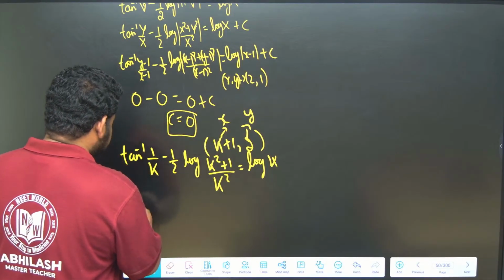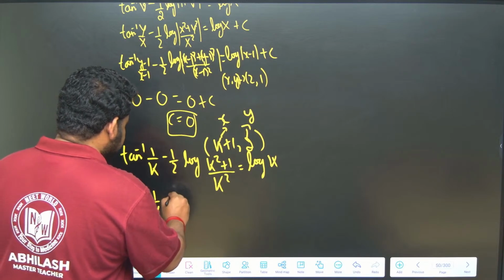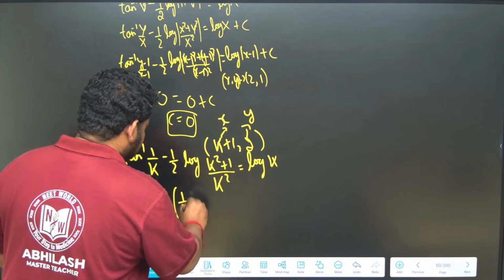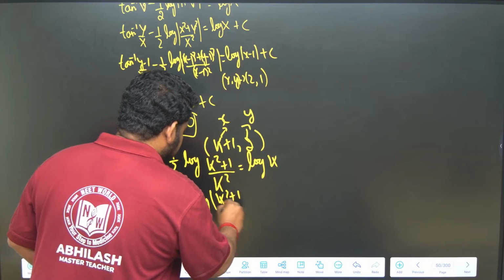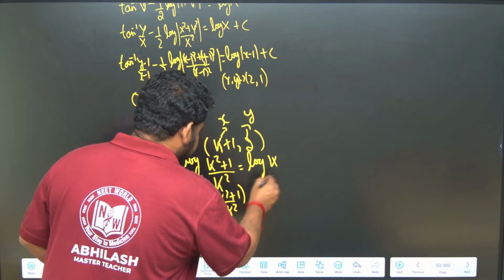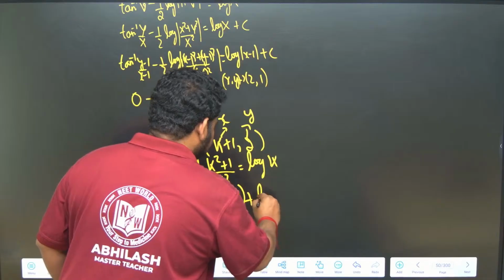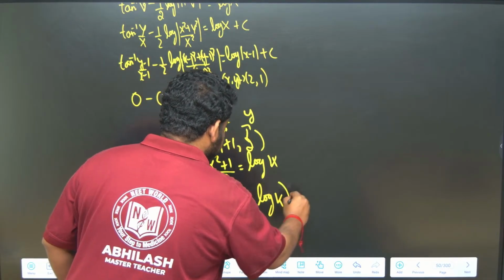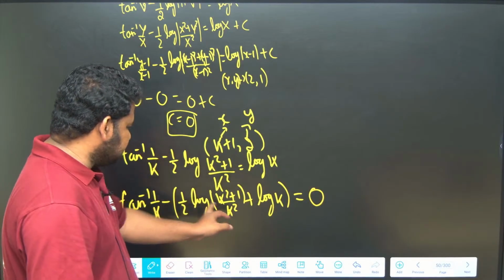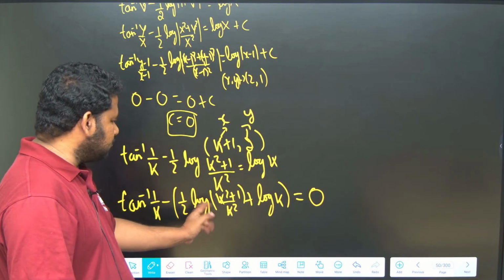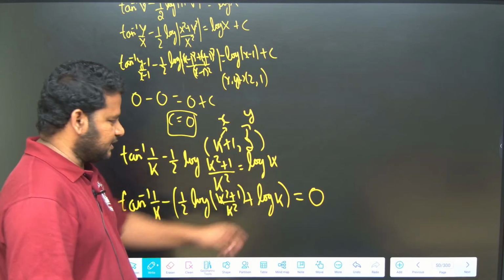Tan inverse of 1 by k, minus 1 by 2 times log of k square plus 1 by k square. If I bring this to LHS it will become minus, but I have taken minus common, so this will become plus, plus log k is equal to 0. This is nothing but k square plus 1 by k square plus log k. Let me look at the options once.